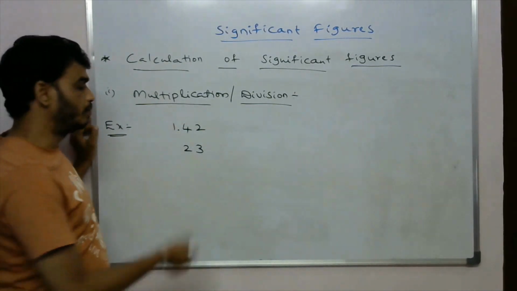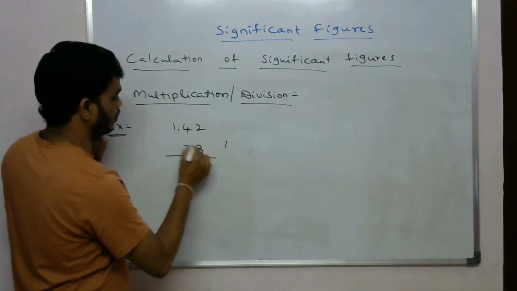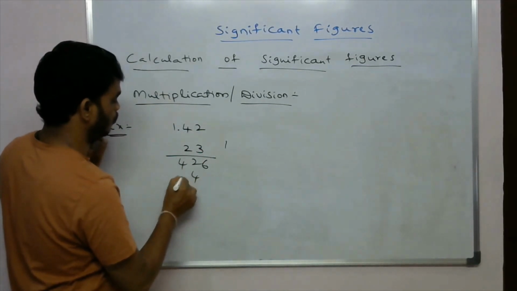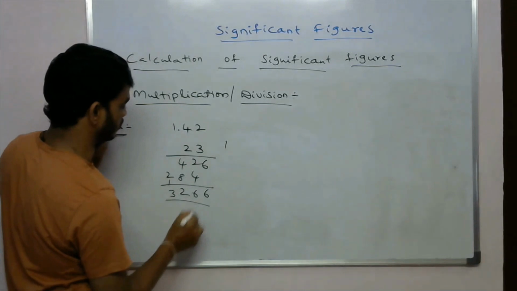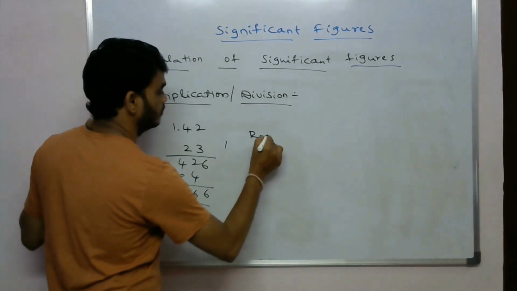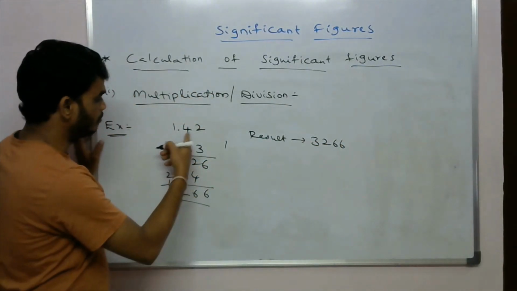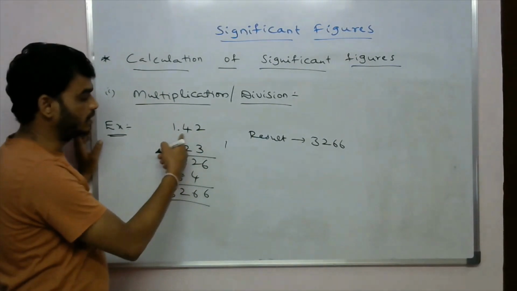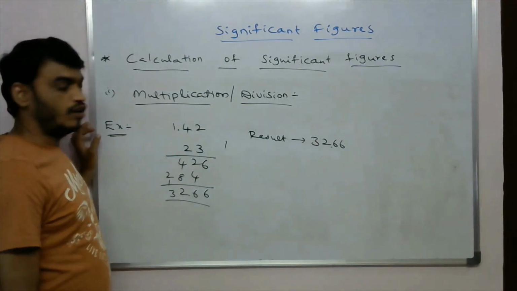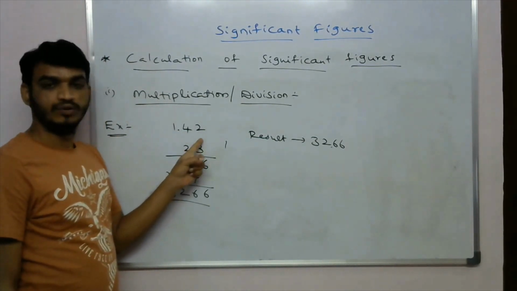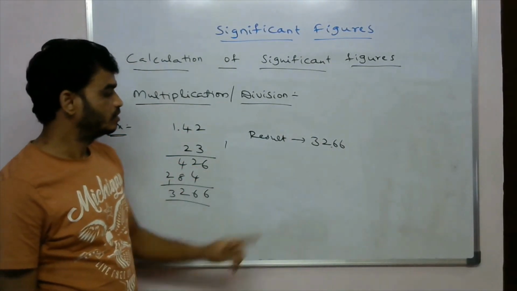By multiplication, what will we get here? The result is 3266, but here after the decimal we have two digits, that means 32 point. Since after the decimal we have two digits, the result is 32.66.